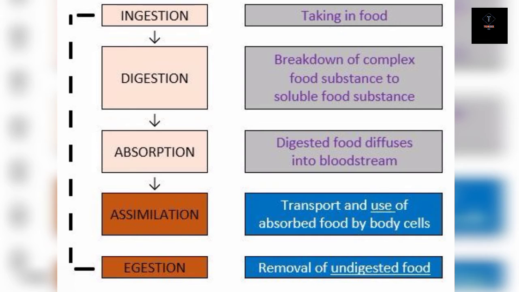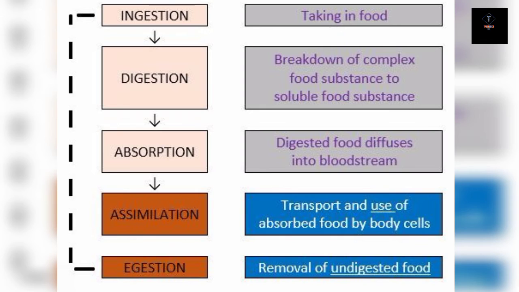So here we see the summary of the digestive system, in which the first step is ingestion, in which the food is taken in as big or small particles through the mouth. Here saliva breaks down the food while it is being chewed by our teeth. The food then goes down towards the esophagus.